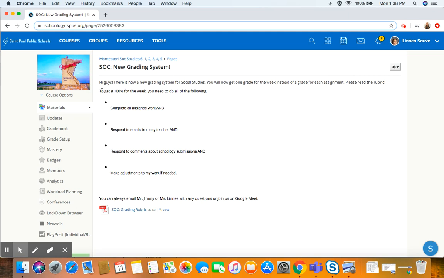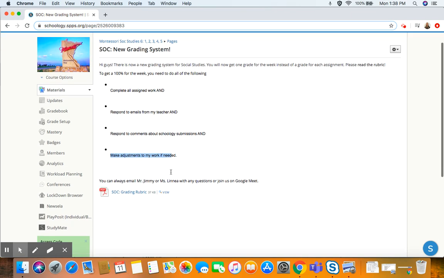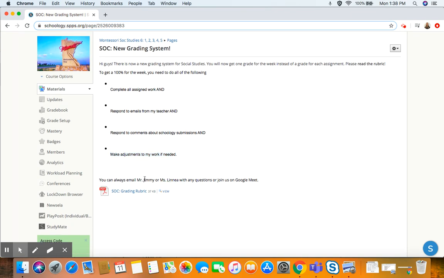But to get a 100% for the week, you have to do all of the following things. You need to complete all assigned work. You need to respond to emails from your teacher. You need to respond to the comments that your teachers post on your assignments on Schoology. And you need to make any of the changes that they ask you to. If you have any questions, you can email Mr. Jimmy or Miss Linnea, or you can always join us on Google Meet.